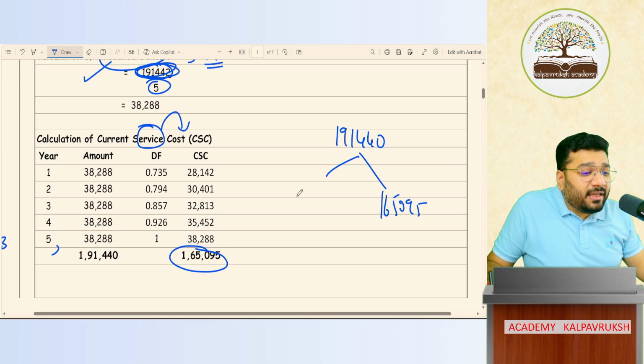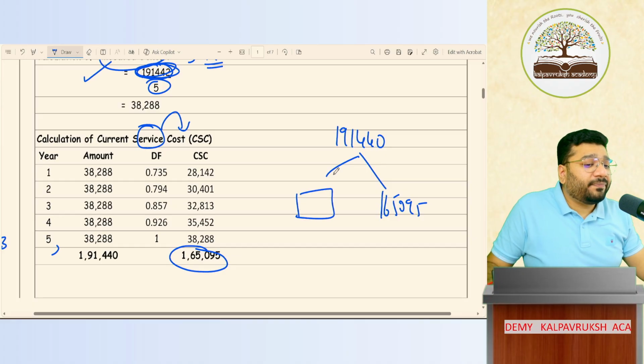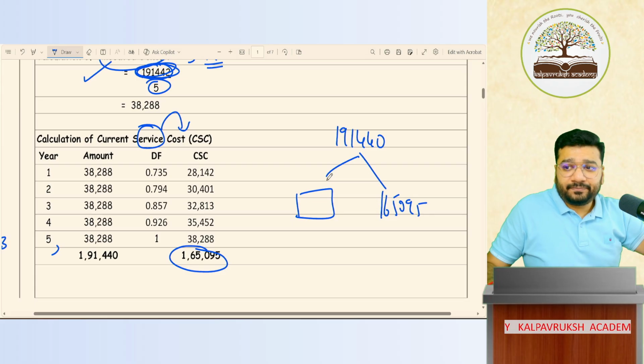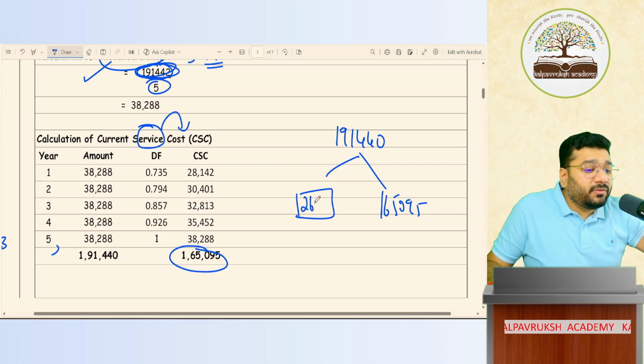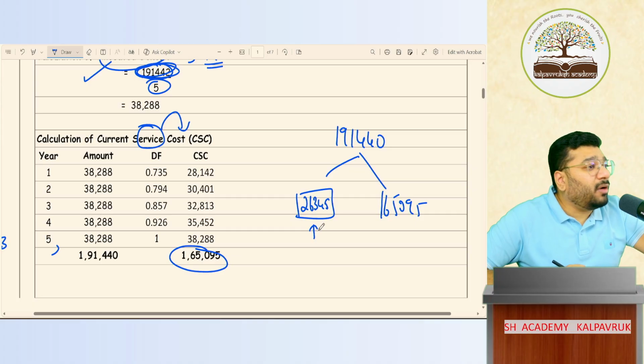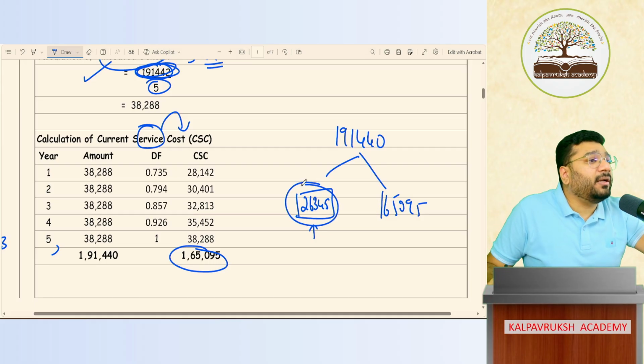1,65,095. So you're paying an extra amount, right? What is the difference amount? Tell me. 26,345. The extra money you're paying is not because of the employee's service. It's because of the inflation. Because of inflation, you pay this amount. Got it? Not got it?